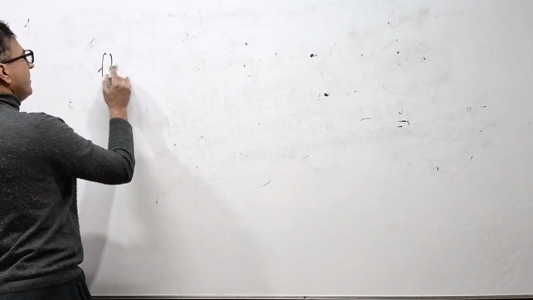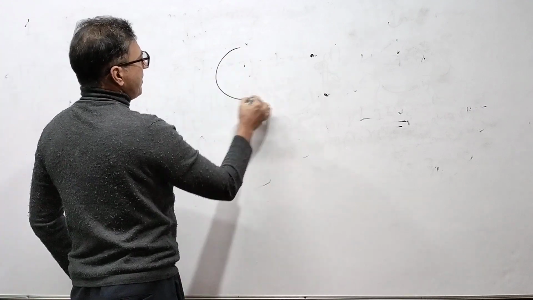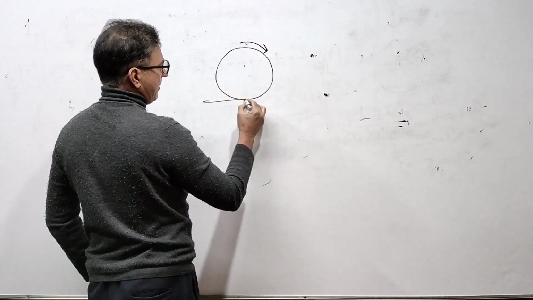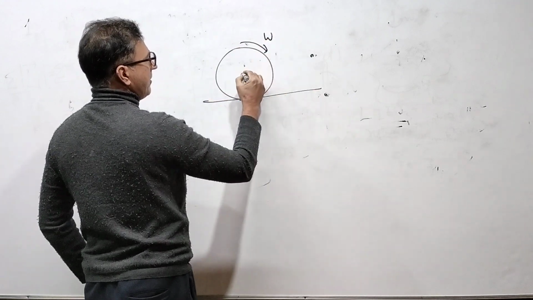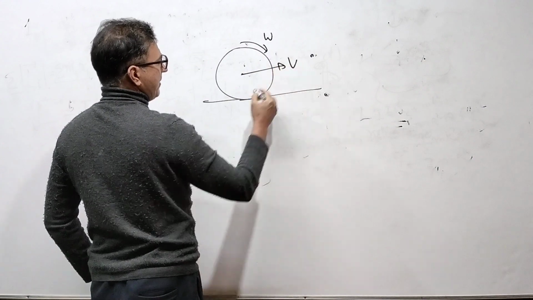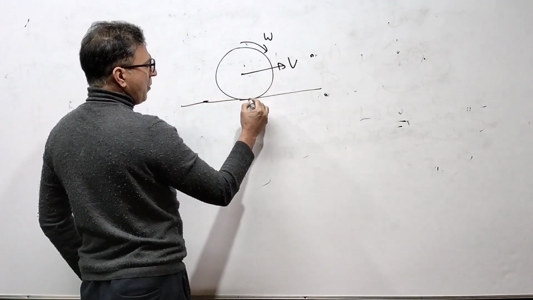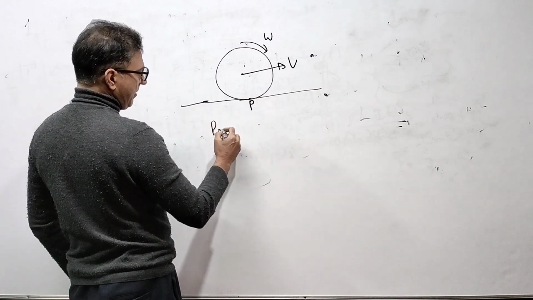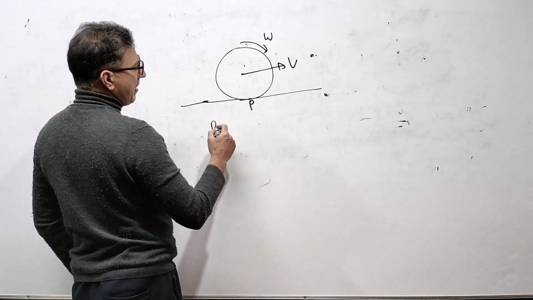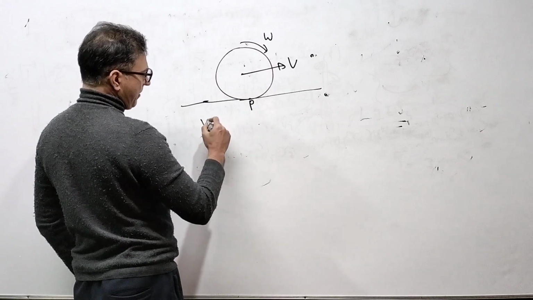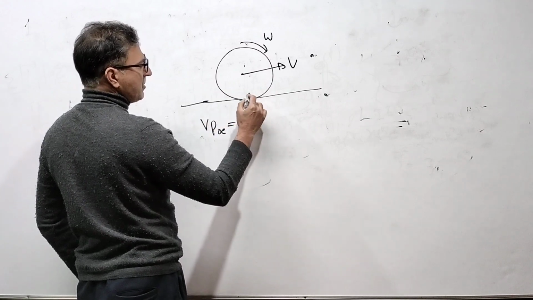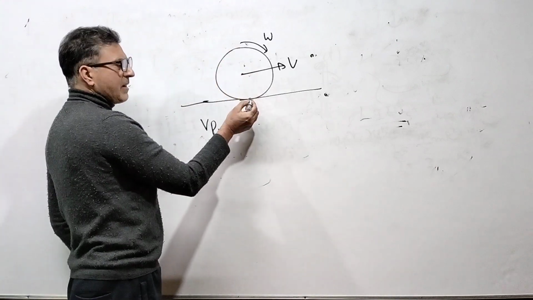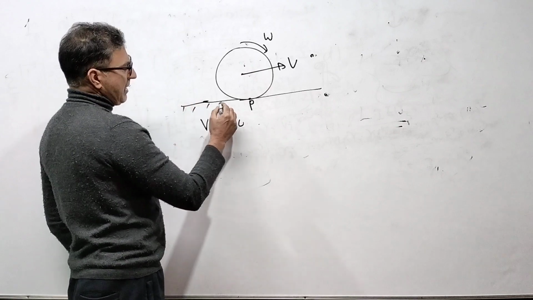Now, see here, it's a rolling body. It moves with forward velocity v. In case of rolling, the point of contact, this P, its velocity is 0. The velocity of the point of contact is 0. You must always remember this. In rolling, the point of contact has 0 velocity with respect to the surface on which it rolls.